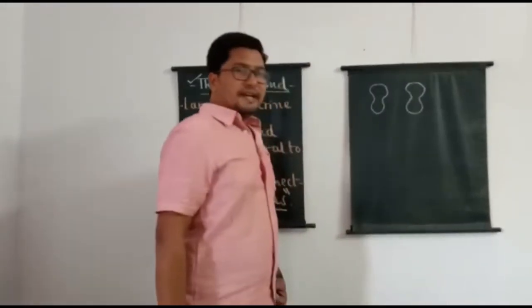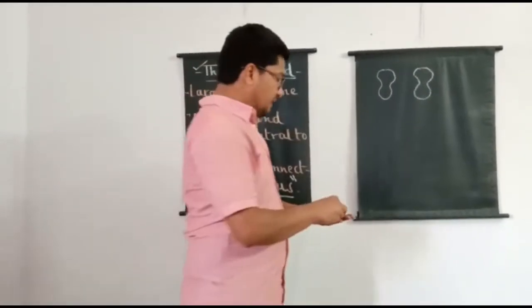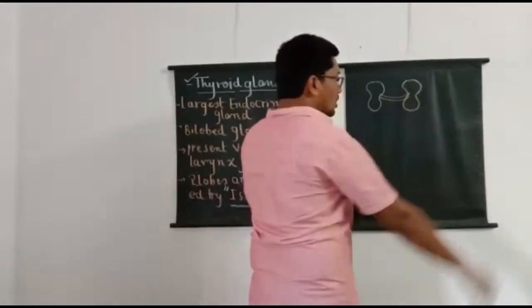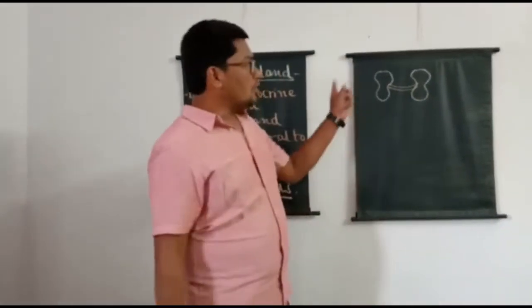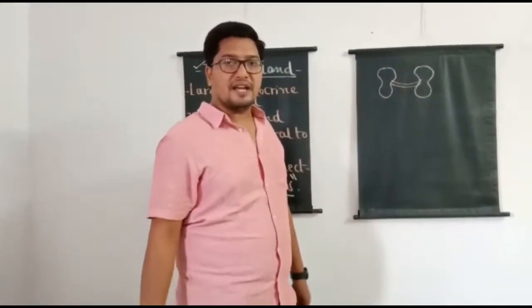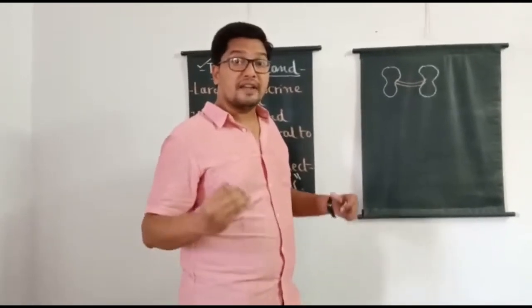two lobes of the thyroid gland appear like wings of a butterfly, and these two lobes are connected by a bridge called isthmus. So altogether, thyroid gland broadly appears like a butterfly. Hence, thyroid gland is also called butterfly gland.